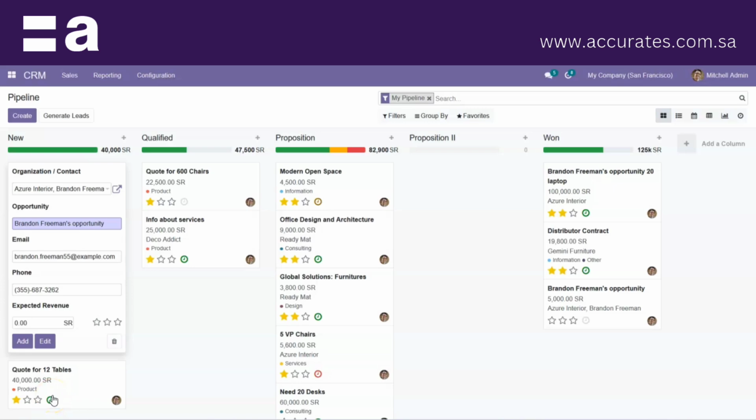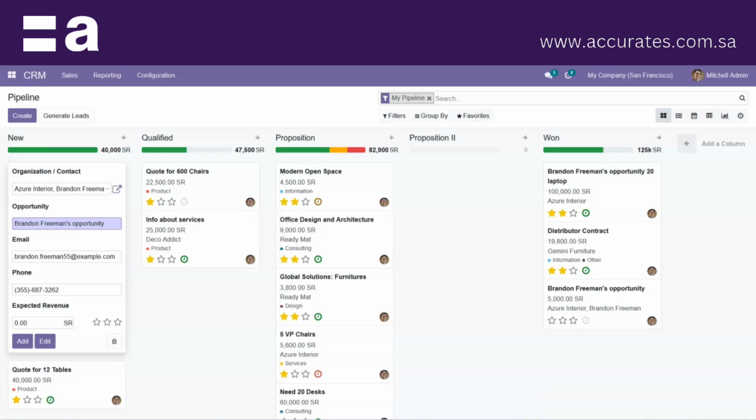Hi, let's discuss how to manage the sales pipeline in Odoo CRM. Odoo CRM helps you organize your sales activities, such as tracking leads, closing opportunities, and getting accurate forecasts, and keeping opportunities organized with the pipeline and managing your day-to-day activities with meetings and next activities. Now let's see it in detail.